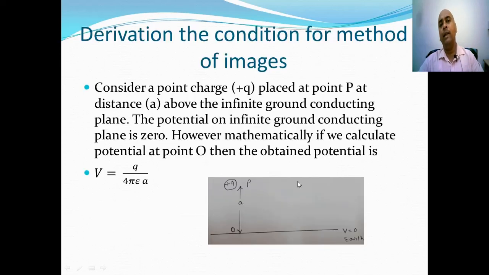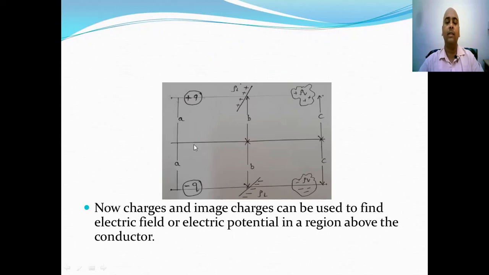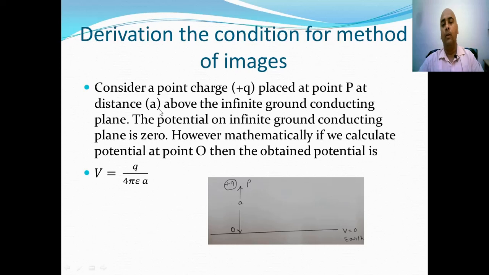Now we will derive this condition, that is, how we say that an image charge is required at distance a and of magnitude minus q, and similarly for line charge at distance b of minus rho L. We will derive what the location of the image charge should be and what its magnitude should be.